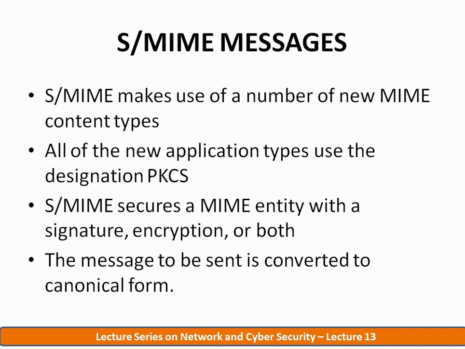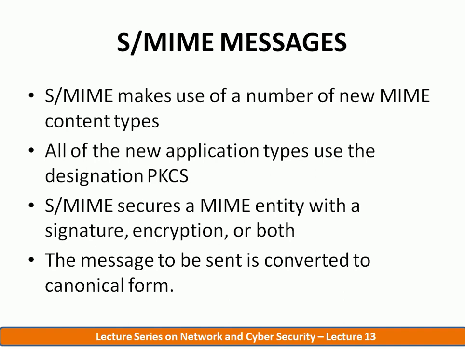Here SMIME just adds some security related information, such as algorithm identifiers and certificates, to the MIME entity to produce what is known as a PKCS object. Then this PKCS object is treated as the message content, and to this a MIME header is added or prepended. So how is SMIME providing the security to the MIME?